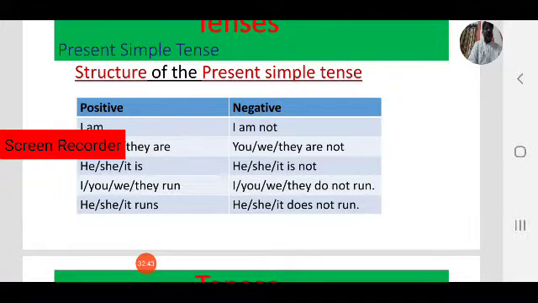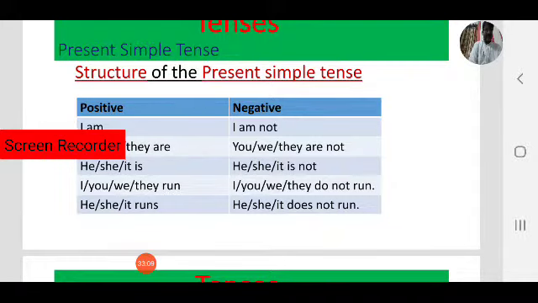Like you run, you don't run, negative form. We run, we don't run, negative form. They run, they don't run, negative form. Next, coming to third person singular. Here we have discussed third person singular, we add s or es to the main verb or base form.